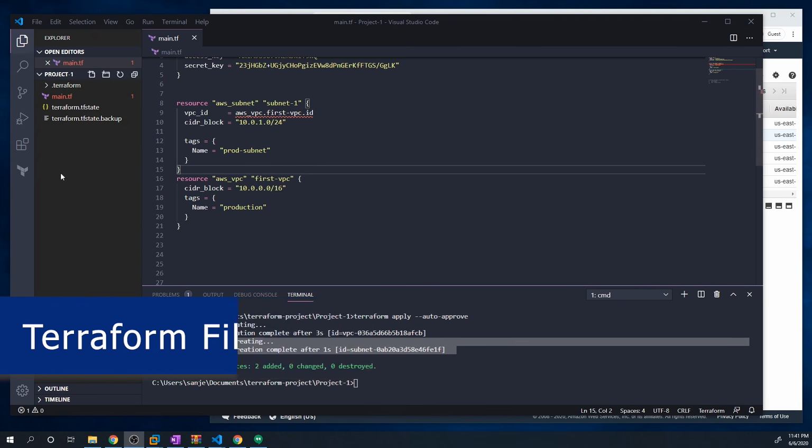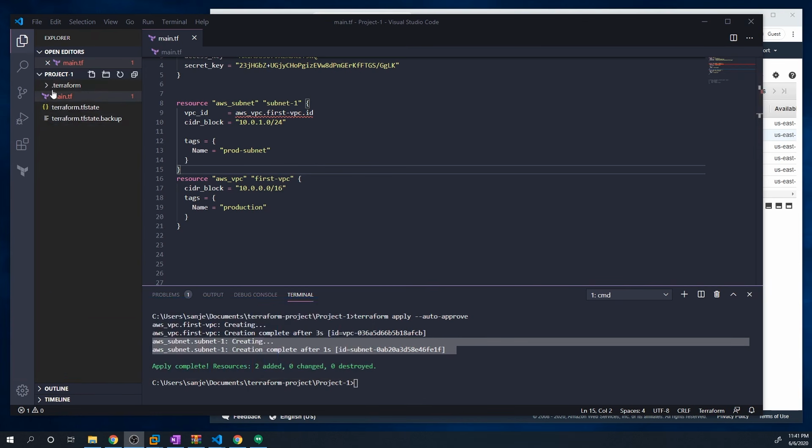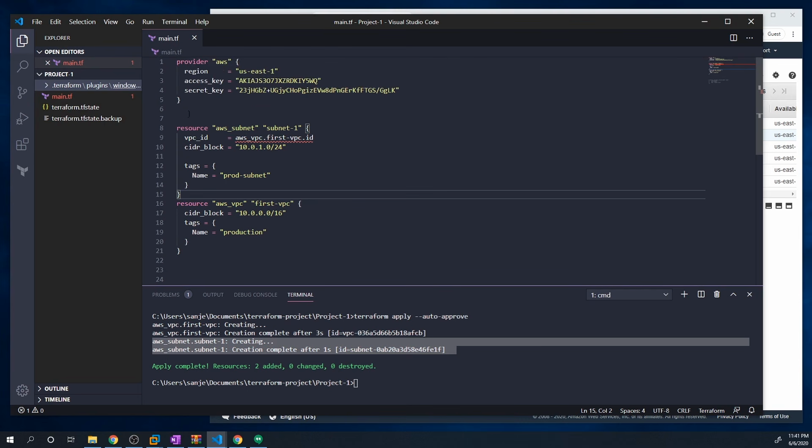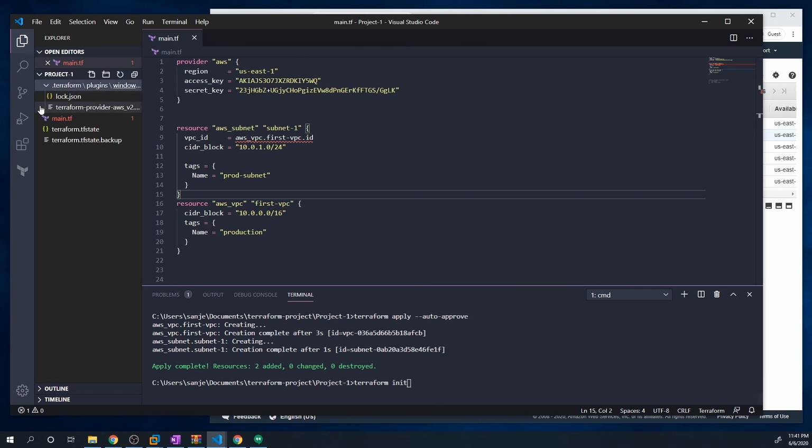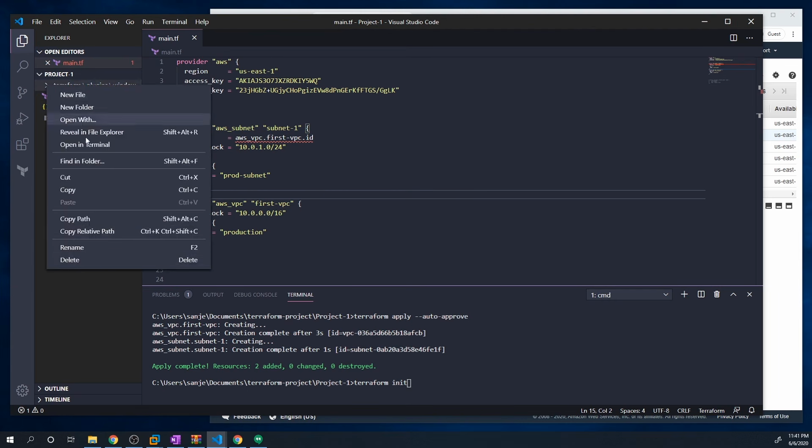Now, if you guys have been following along, you may have noticed that there's a couple of extra files that get created on the left side, and you may be wondering what those mean. That's what I want to cover in this section. We'll start off with this .terraform folder. This folder gets created whenever we initialize any plugins. When we did a Terraform init, it created that directory and installed all of the necessary plugins for our code to run in this folder. Since we have just one provider, all of the code for the AWS provider is going to get installed into there. And just to prove that to you guys, I'm going to delete this real quick.